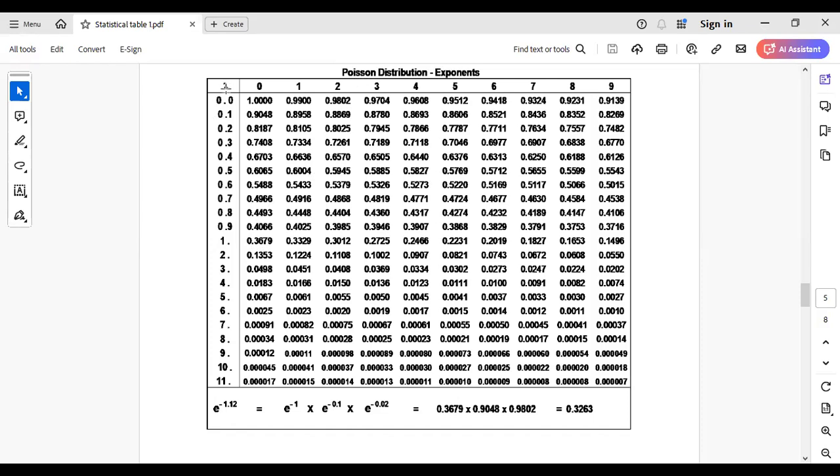In the first column, the value of lambda can take the value 0.0, 0.1, 0.2, 0.3, 0.4, etc. Here when 0 point is given, the first digit is already there, so we consider the second digit in the column. But when 1 point, 2 point, 3 point come, we consider the first digit after the point in the column. Here we need the value of 2.0. Here 2.0, that is 0.1353 is the table value.